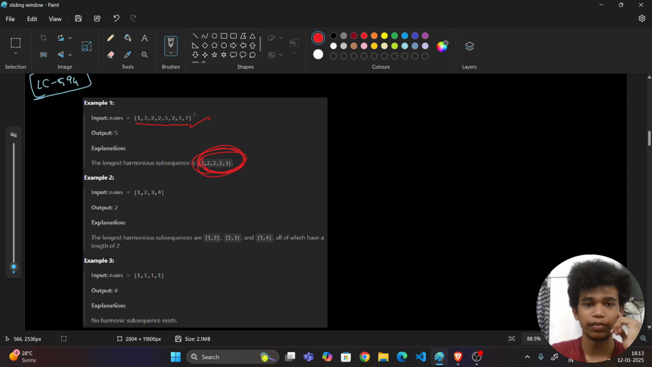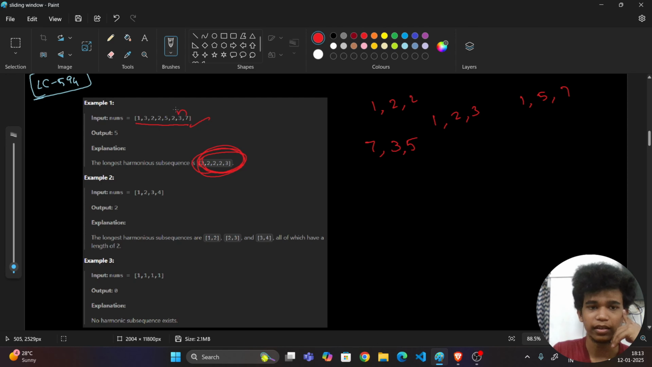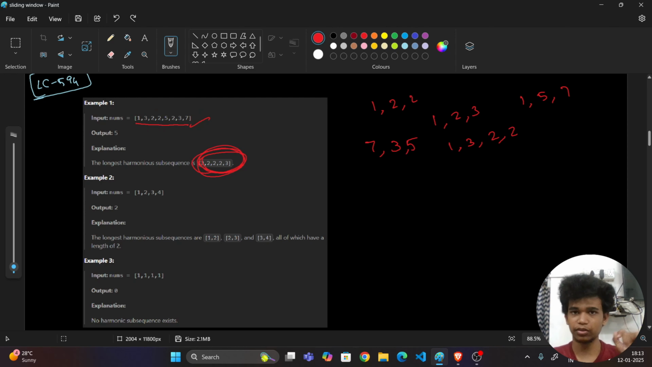So from this I can say 1, 2, 2 is a subsequence. 1, 2, 3 is a subsequence. 1, 5, 7 is a subsequence. I cannot say 7, 3, 5 like this. I cannot take it in this order, I can take only in order. Also any subset is a subsequence, and this whole array is also a subsequence. Now, hope you understand what subsequence means, right?